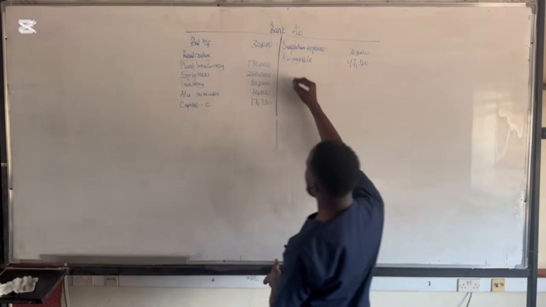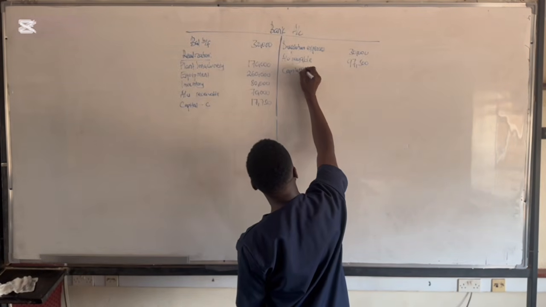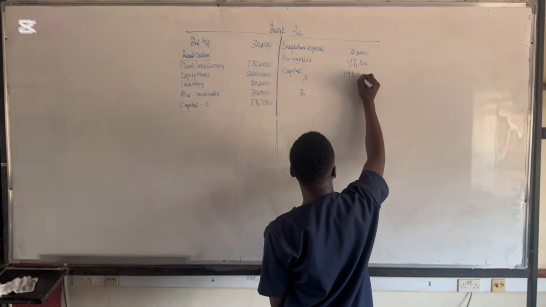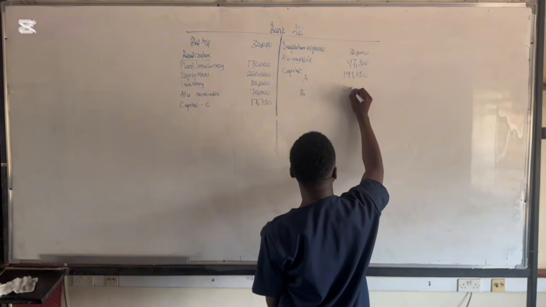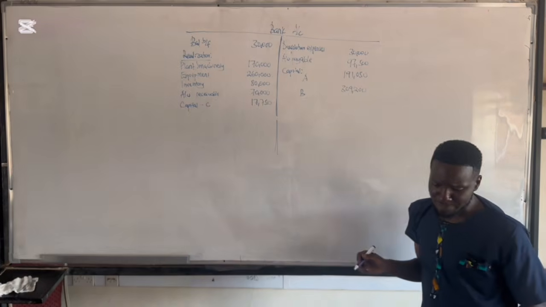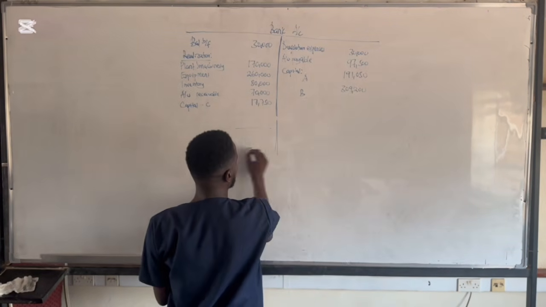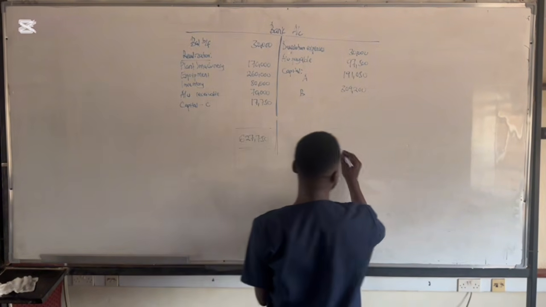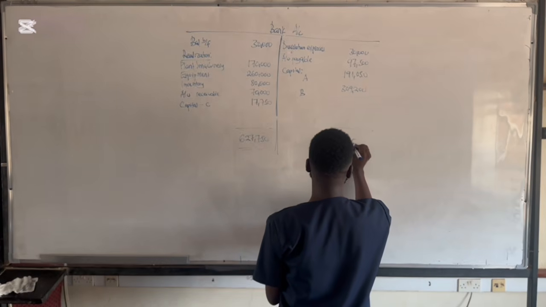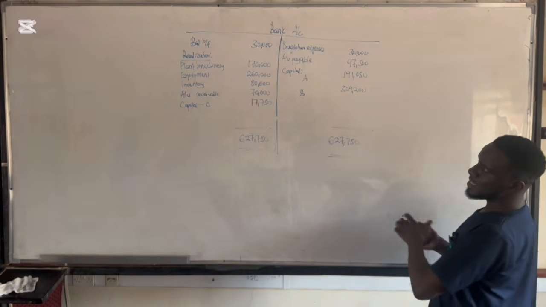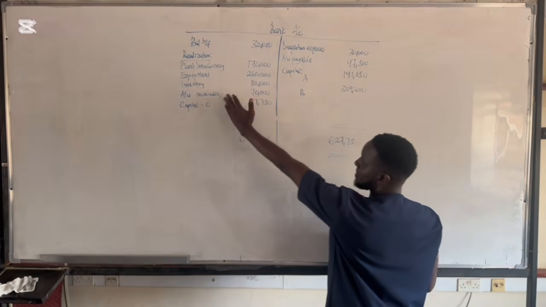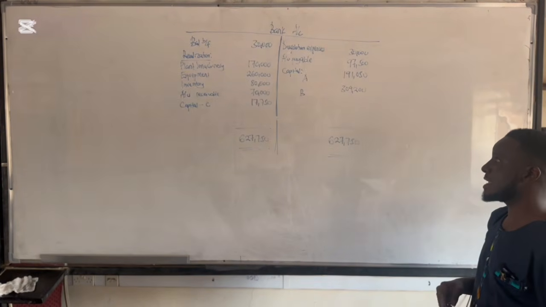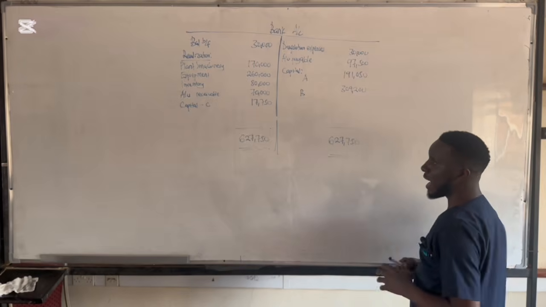Then after that, we can bring in our capital accounts, where we had A and B. So A had 191,050, and then B had 309,200. That's what we had. Now, once we add up these two, the debit side, you're going to get 627,750, and then you're going to have 627,750. Now, like I said, at the end, this bank account should dissolve itself. The debit side of the bank account should be equal to the credit side of the bank account. So by us doing this, we are done with our number concerning partners who are insolvent.